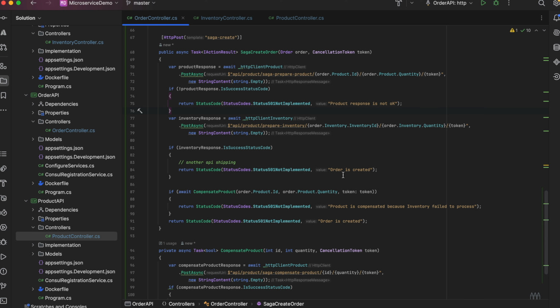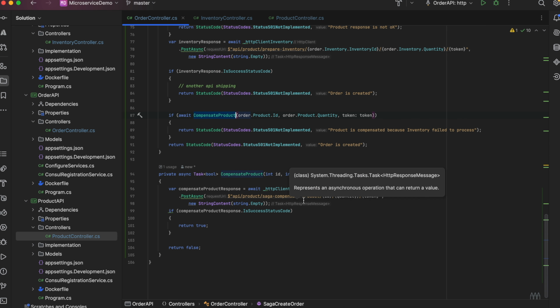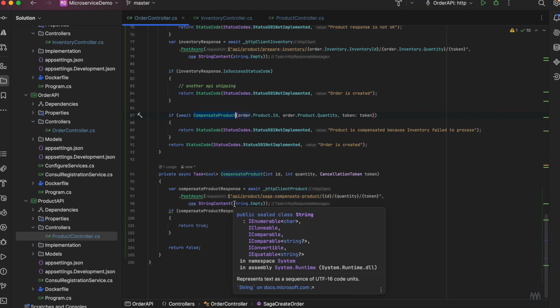Again, there is one challenge here. When we send the product response, this is okay. When we send the inventory response and it's not okay, we have to compensate it, right? And let's say when we try to run the compensate product and we got a failure, we were not able to complete it due to some reason. It could be a network failure, it could be a scenario where the connection to the DB is not made. So the compensate product has not happened. How would we handle that? If we are talking about distributed transactions, that's the challenge. There is always a risk of network failure.